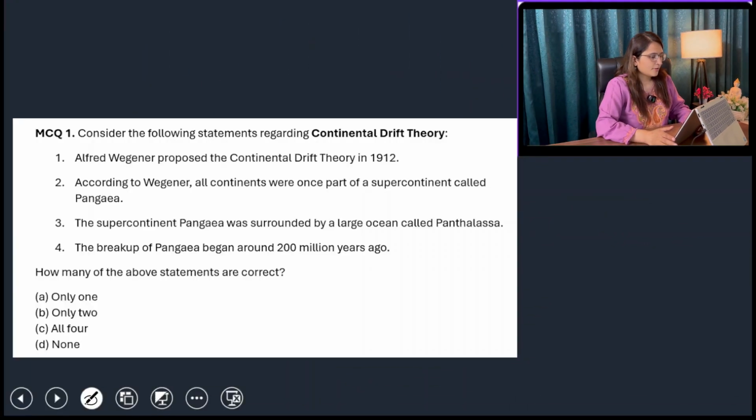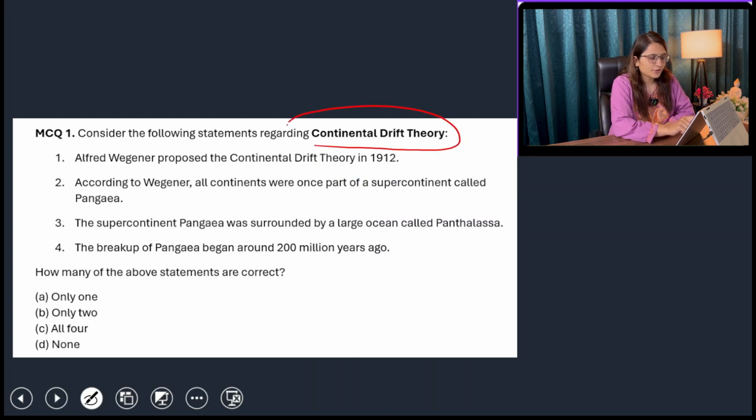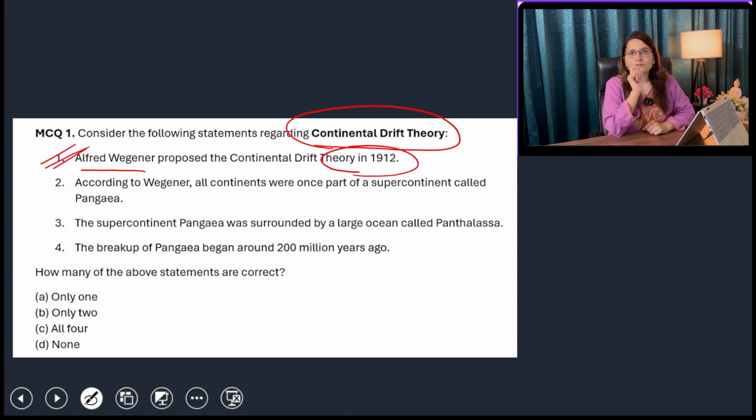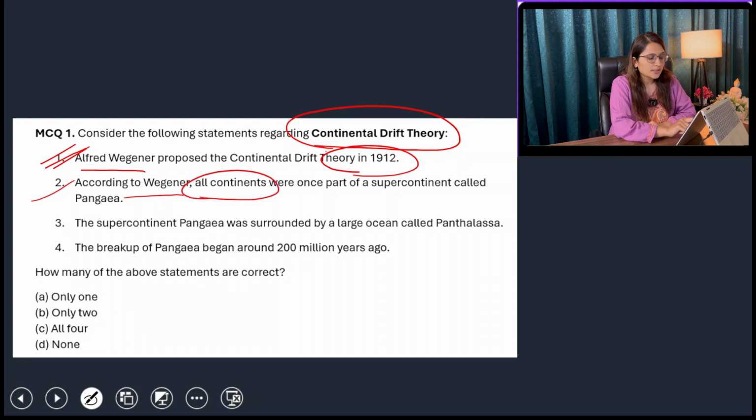Okay, so let's start with the first MCQ. First MCQ says: consider the following statements regarding continental drift theory. This theory, first of all, was proposed by Alfred Wegener in 1912. Yes, the name of the scientist is correct and the year is correct. So the first statement is right. According to Wegener, all continents were once part of a supercontinent called Pangaea.